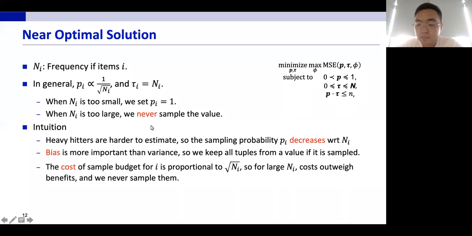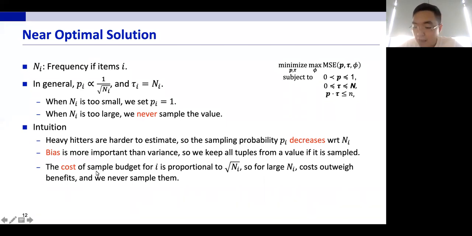So here are some intuitions. Remember that the heavy hitters are harder to estimate. So indeed, our sampling probability Pi is decreasing with respect to the frequencies. And because bias is more important than the variance, whenever we sample a value, we should keep all the tuples associated with it, instead of keeping fewer tuples and allowing more values to get sampled.